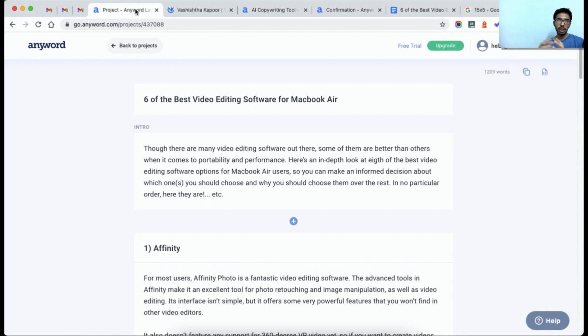You can start your trial account and take a look at it, and then decide whether you want to buy it or not. So guys, this was it from my side about the AnyWord review. I would recommend you to give it a try and definitely try it out for your content writing purposes. And especially if you want to generate content for your blog post, then I would recommend AnyWord anytime, because Conversion and other AI tools won't do as good as AnyWord does.